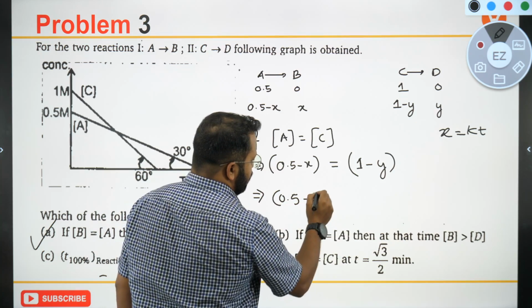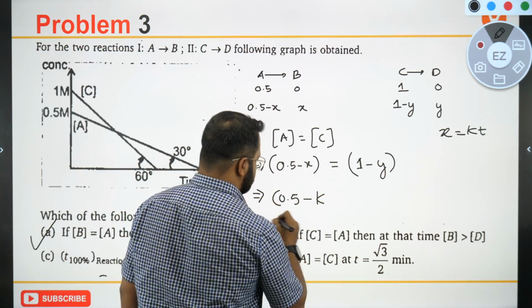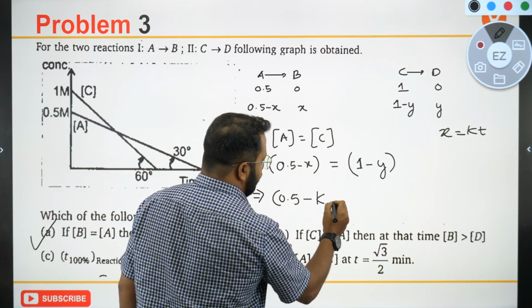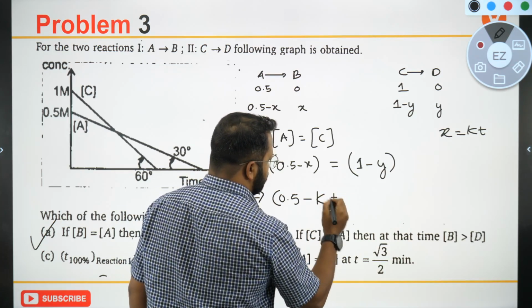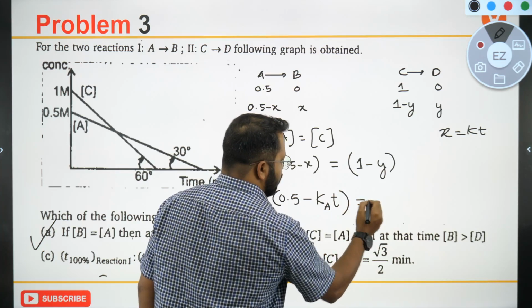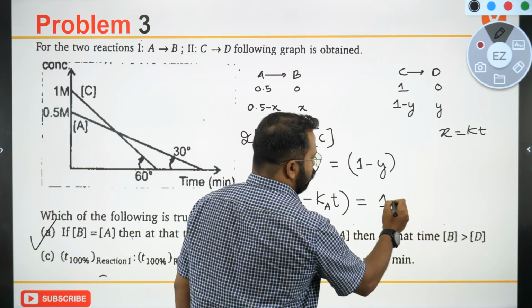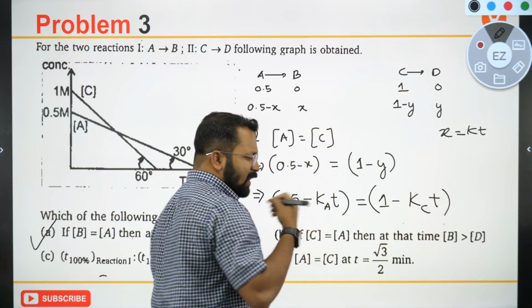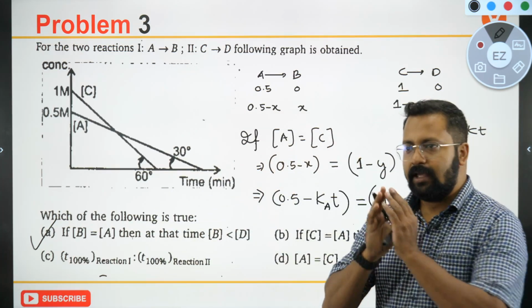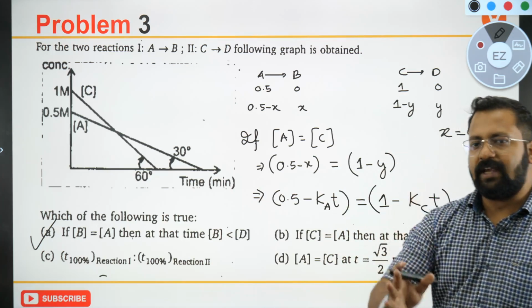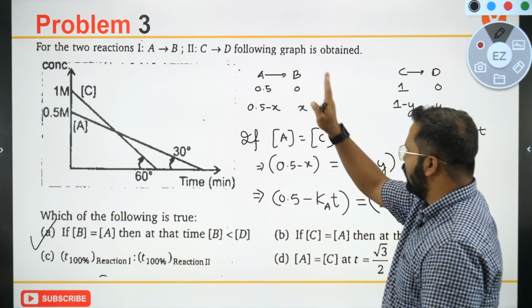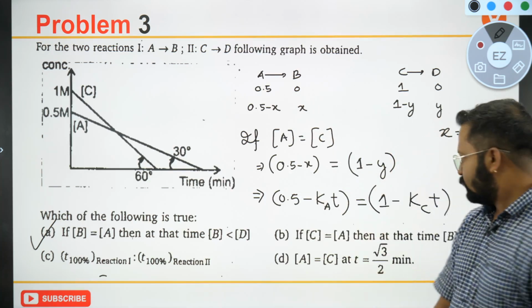0.5 minus Ka t, which will be equal to 1 minus Kc t. Why am I writing Kc? Because it is the rate constant for the conversion of C to D. Why am I writing Ka? It is the rate constant for the conversion of A to B.